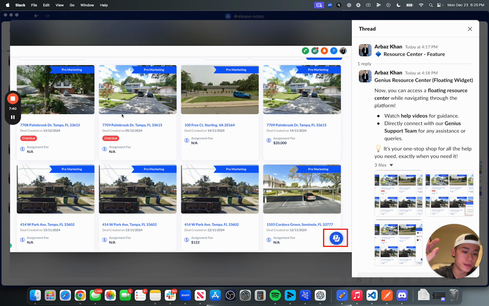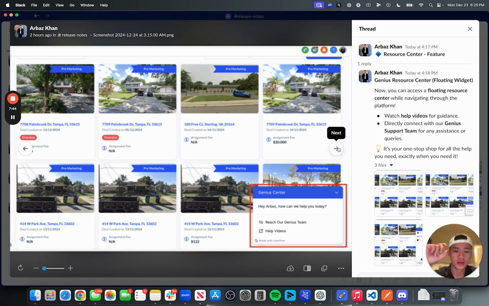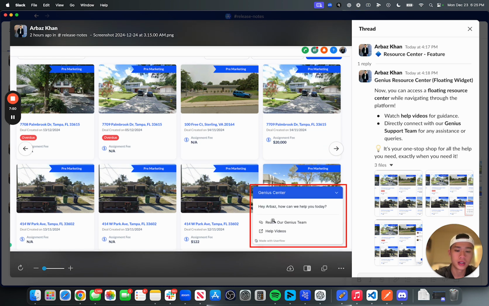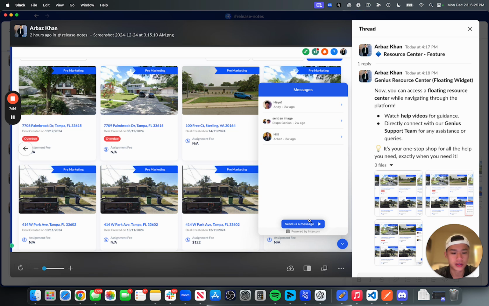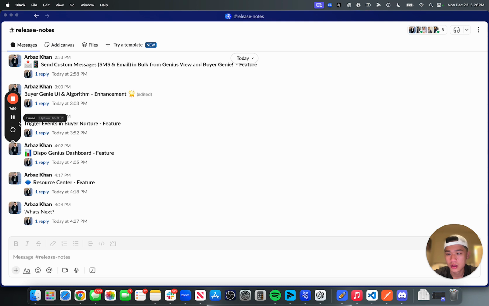Okay, so a really big one is this is your way of essentially contacting us. You have this little modal right here called Genius Center. I know, really cool. And you can reach out to us directly here, or you can click the help videos there and reach me or our boss at any point in time. And there you go. That is all the updates for now.